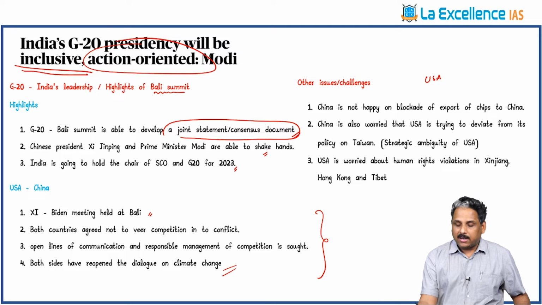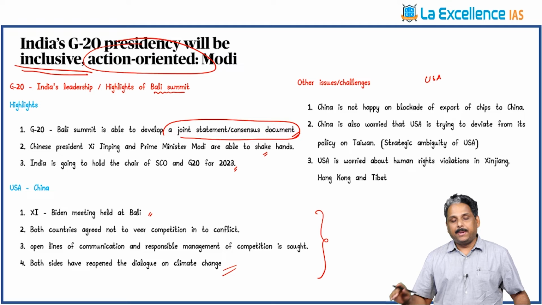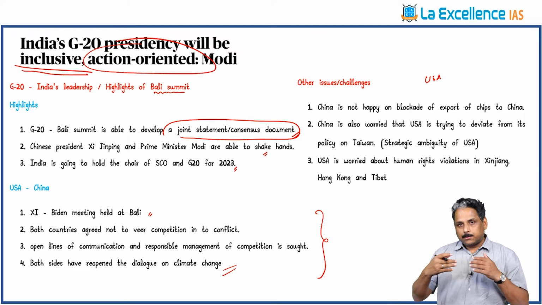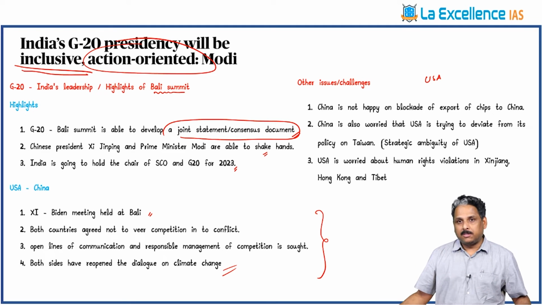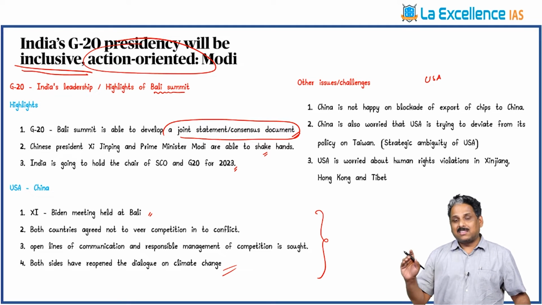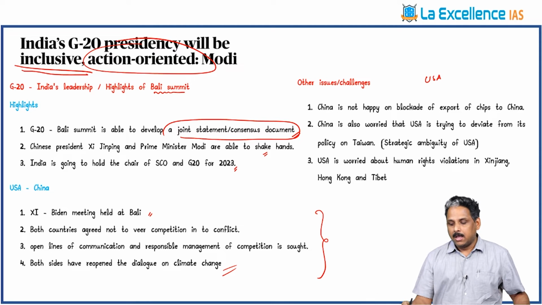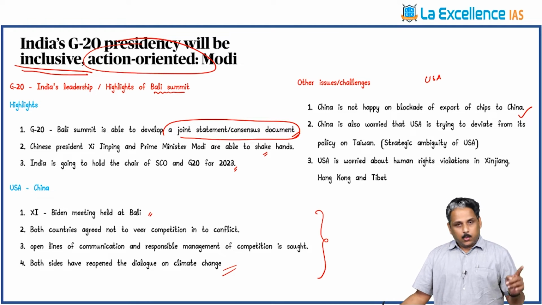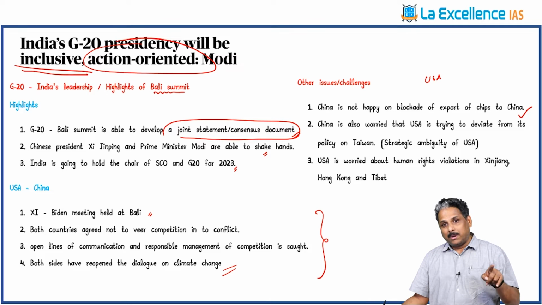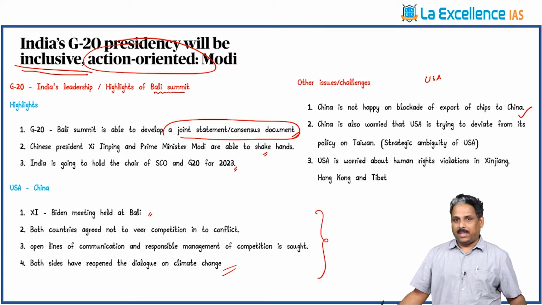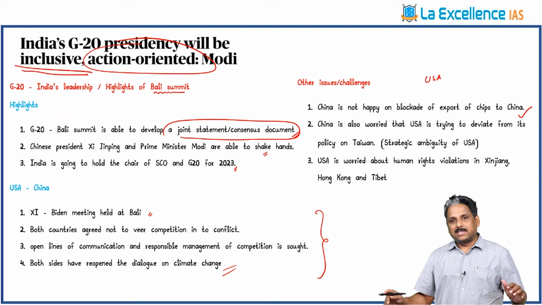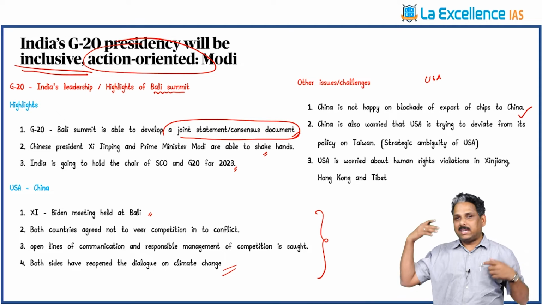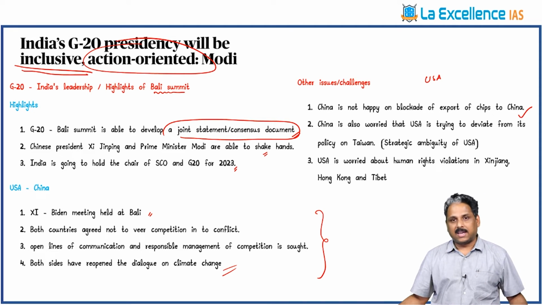USA doesn't want China to compete with it economically. So export of high-end chips to China was stopped, which has affected the semiconductor industry of China, and China raised it as a concern. And second, USA has a concern regarding human rights issues in Tibet, Hong Kong, Xinjiang province. And what Xi Jinping said, you have your own democracy, I have my style of democracy, that is his answer.